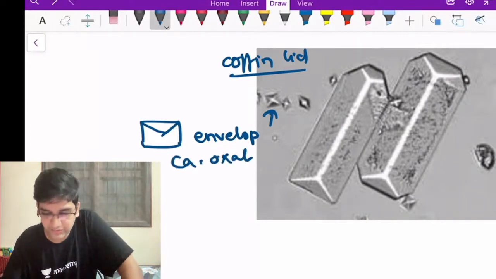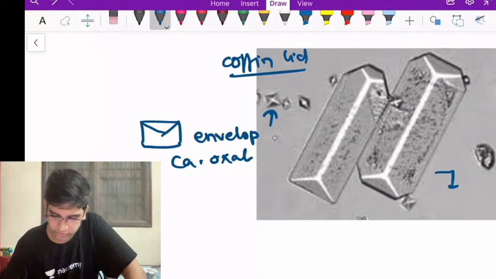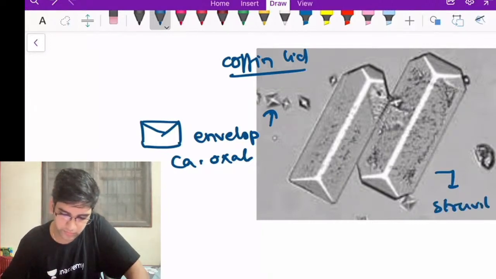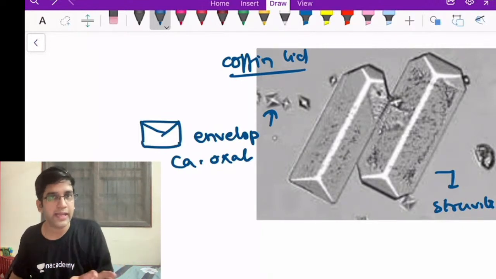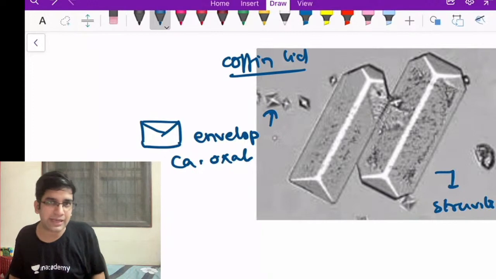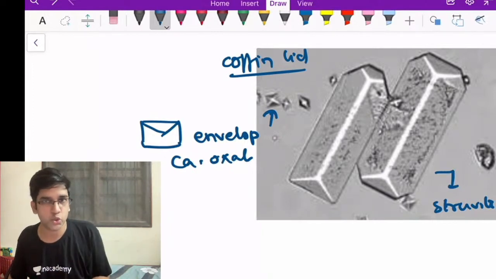Where do you see coffin lid crystals? We see them in struvite stones. Fine. Both are crystals, but the shape of the crystal matters. Envelope shaped crystals, maybe something in the background might be calcium oxalate. This coffin lid shaped crystal is in struvite stone, right?